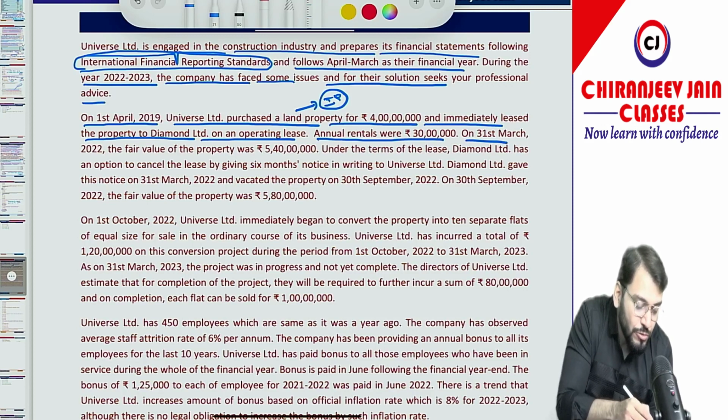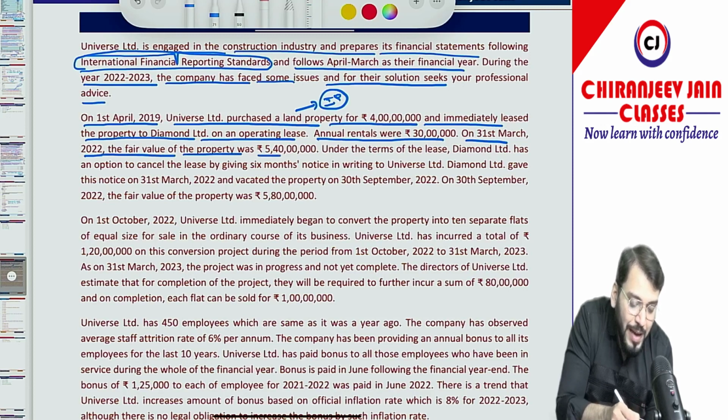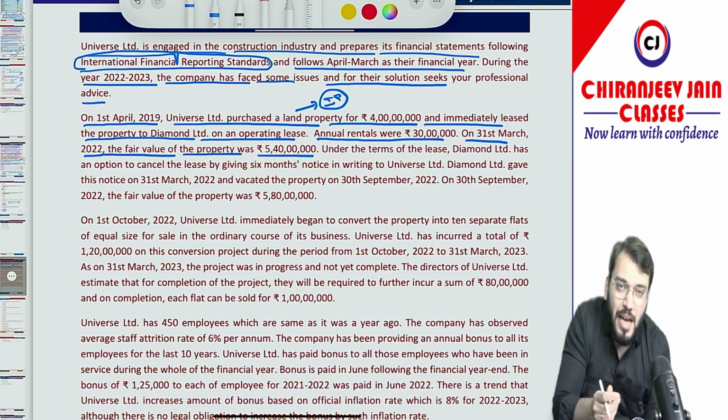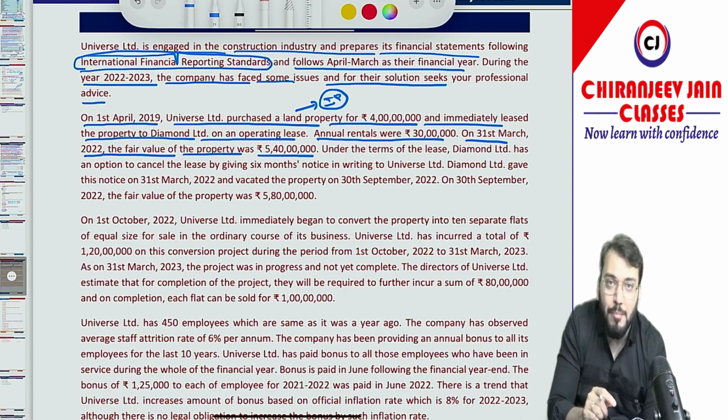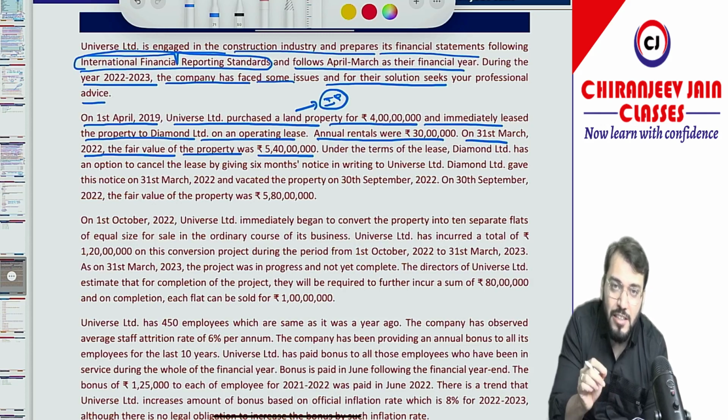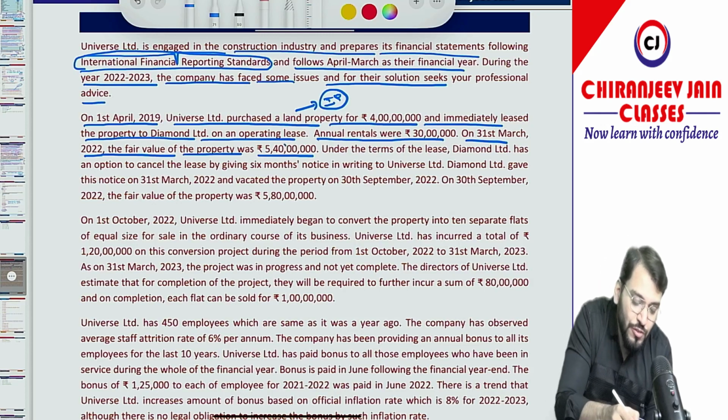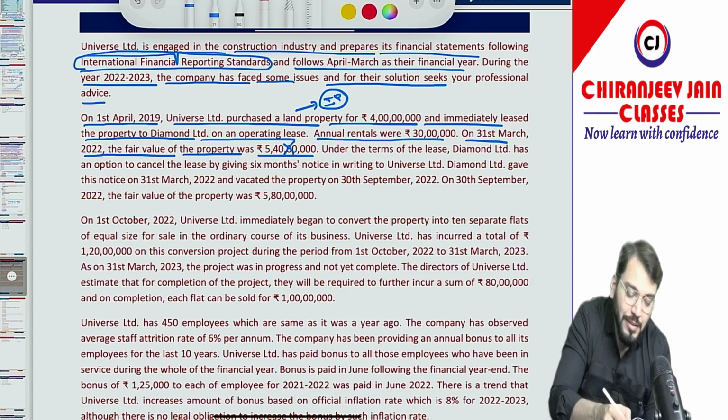On 31st March 2022, the fair value of the property was 5 crore 40 lakh. That means at the end of the last year, the fair value was 5 crore 40 lakh. But as per Ind AS 40, we do not apply any revaluation model. It is only the cost model which is applicable for investment property. So this information is not at all relevant.